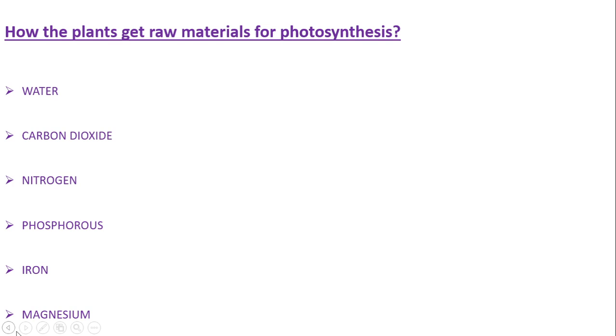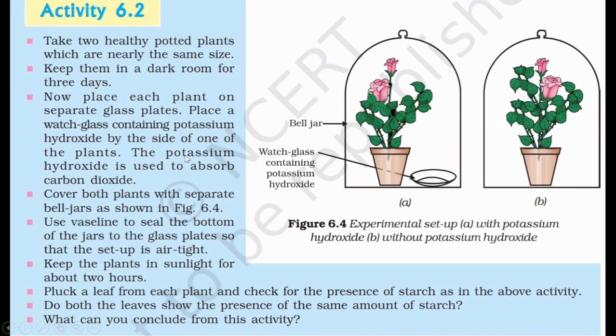Next, you have to see activity 6.2. This is to demonstrate that carbon dioxide is essential for photosynthesis. So what is essential for photosynthesis? Carbon dioxide is essential for photosynthesis.